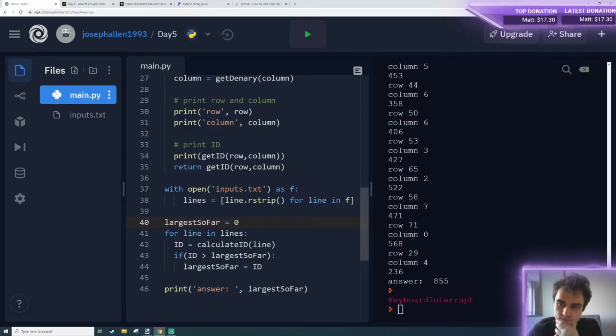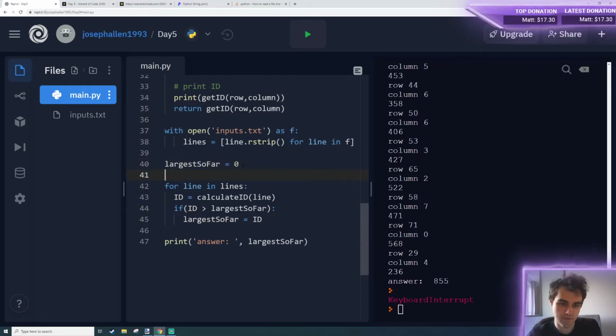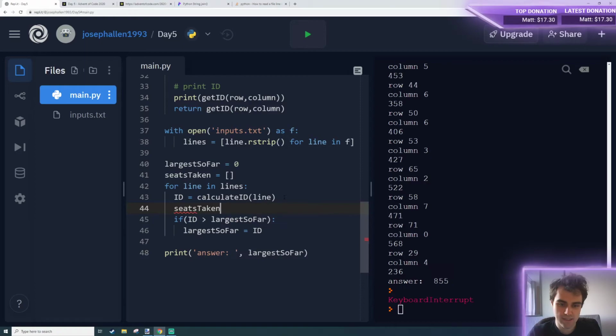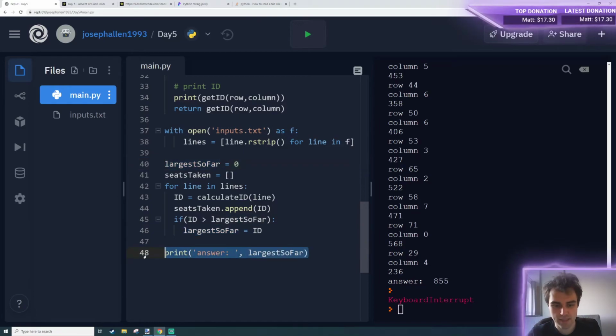Let's see. We've also got all these unique IDs, so if we sort them, we could be looking for the... Man, this feels strange, but okay, let's do it. So instead of just storing largest so far, we want to store seats taken. And each time one of those seat IDs comes back, I'm going to put them in the list. So we've got an ID here, so I'm going to do seats taken.append ID. And then here I can print, bad idea, but I'm going to print seats taken.